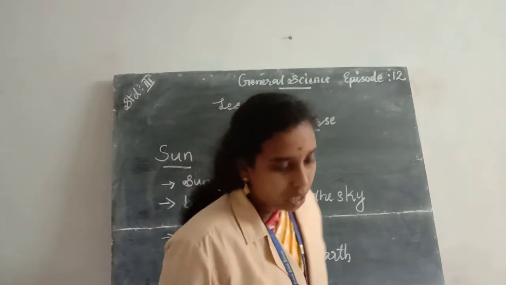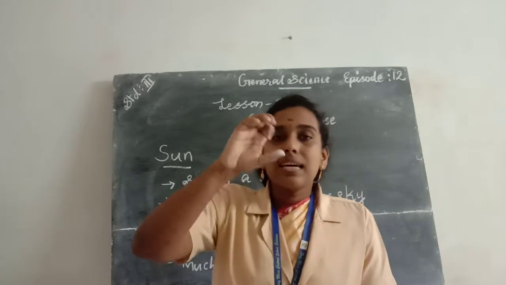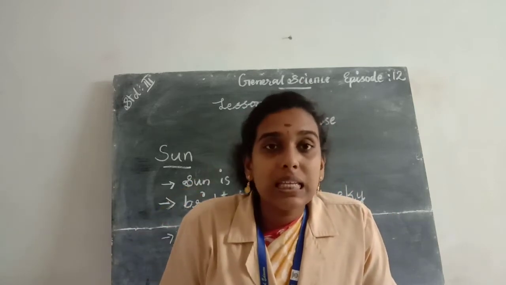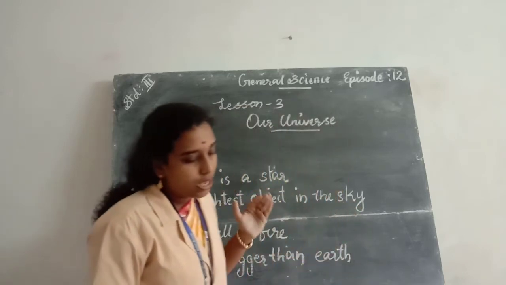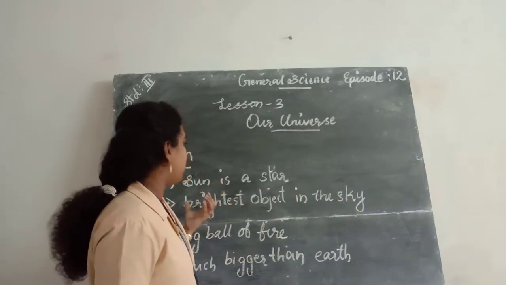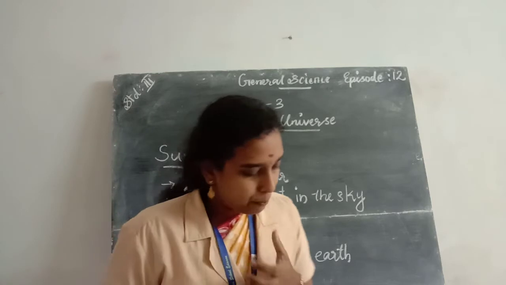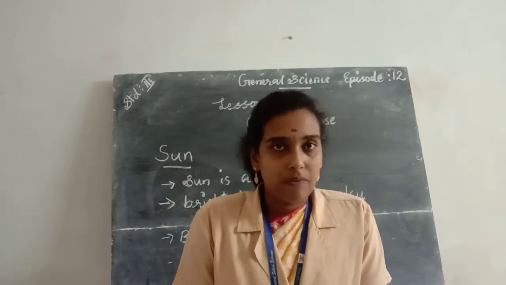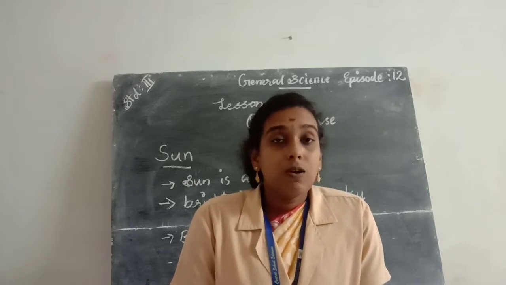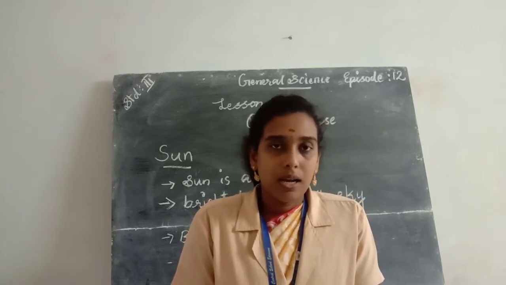And the next point is, the sun appears small because it is very far away from the earth.